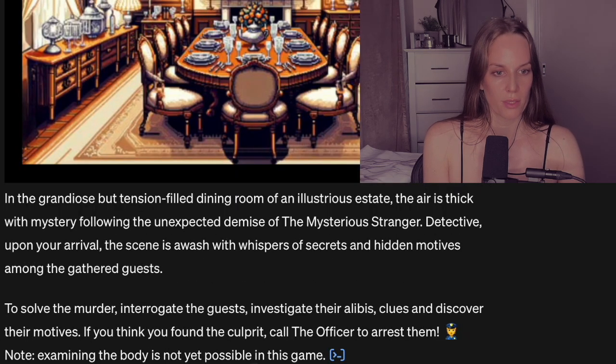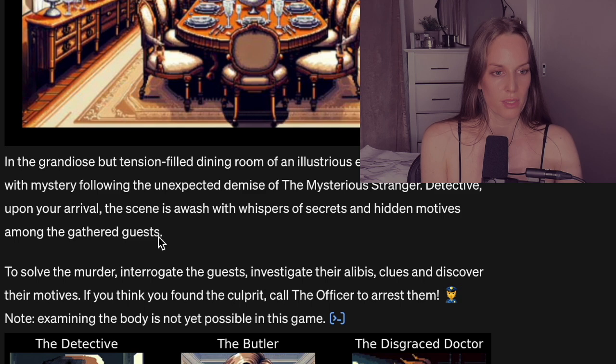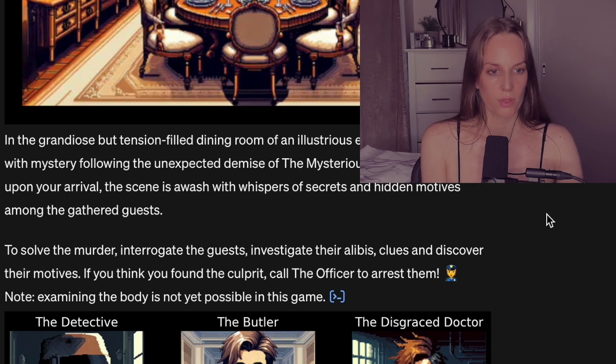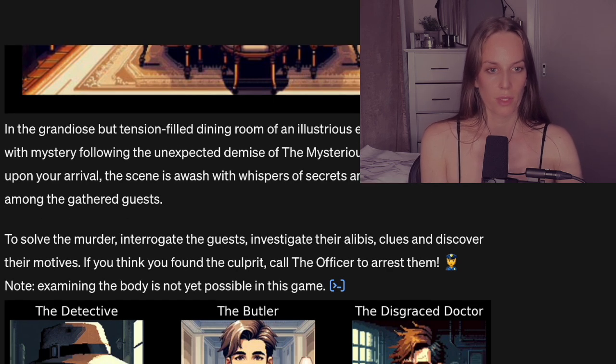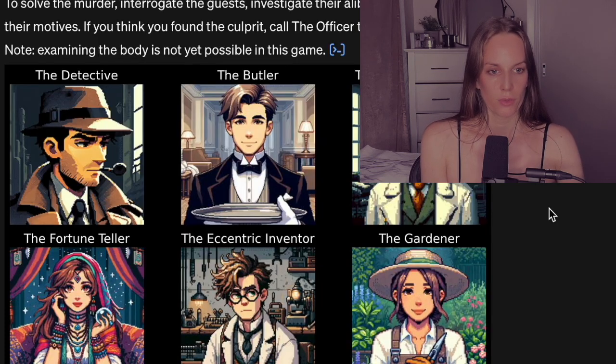In the grandiose but tension-filled dining room of an illustrious estate, the air is thick with mystery following the unexpected demise of the mysterious stranger. Detective, upon your arrival, the scene is awash with whispers of secrets and hidden motives among the gathered guests. To solve the murder, interrogate the guests, investigate their alibis, clues, and discover their motives. If you think you found the culprit, call the officer to arrest them. Note, examining the body is not yet possible in this game.